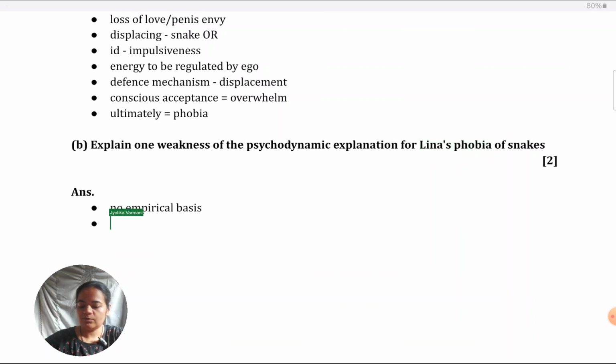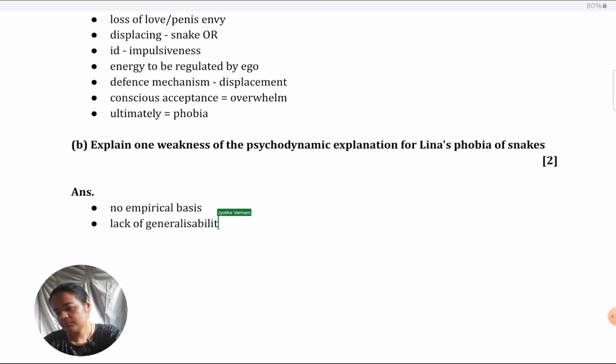Another point that could be coming to your mind is that generalizability is lacking. Because again, Freud did very selective studies, like he did a case study of little Hans for phobia, and then he tried to generalize to everybody from there. But every case is unique. Maybe what was applicable to Hans might not apply in Lena's phobia. Hans had a phobia of horses. His circumstances were very unique. He was a boy. He had Oedipus, not Electra complex. So to generalize from his study to a different case like this one might not be fully applicable.